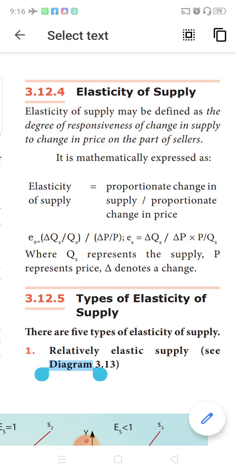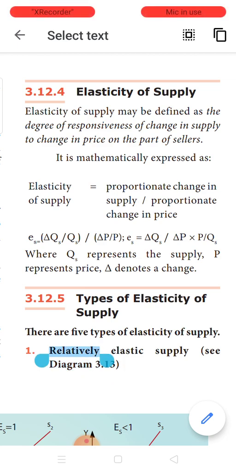Only thing is, for demand you will have a minus symbol, because price and demand are inversely related to each other, whereas for elasticity of supply they are positively related. The definition is the degree of responsiveness of change in supply to change in price on the part of the seller. When there is a change in price, what is the responsive change in supply? This relationship, this ratio, you call elasticity of supply. You have the formula also, where QS represents supply, P represents price, and delta represents change.